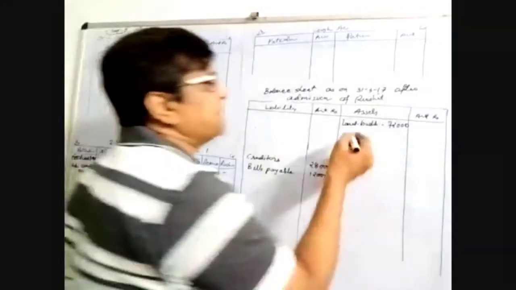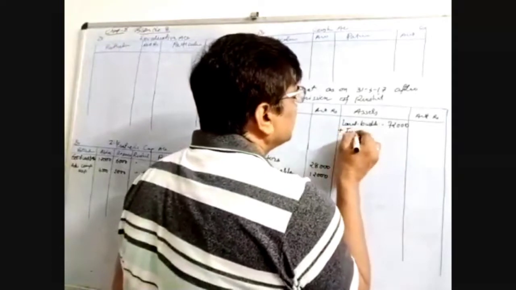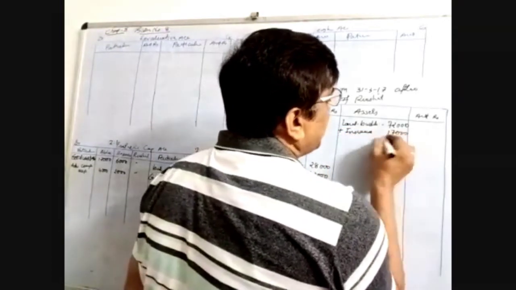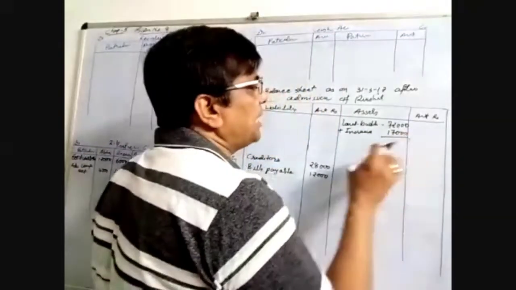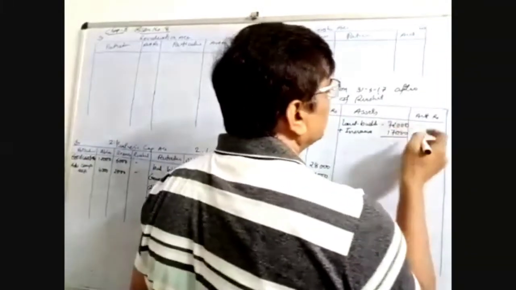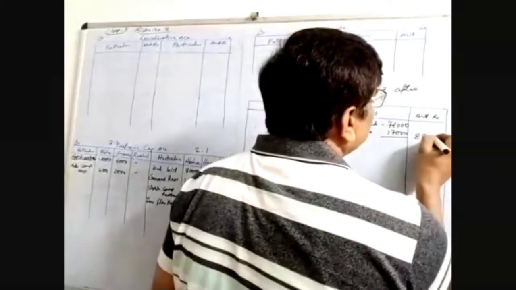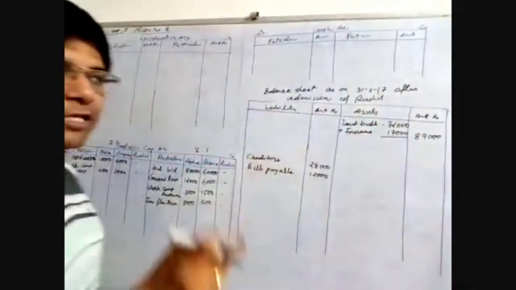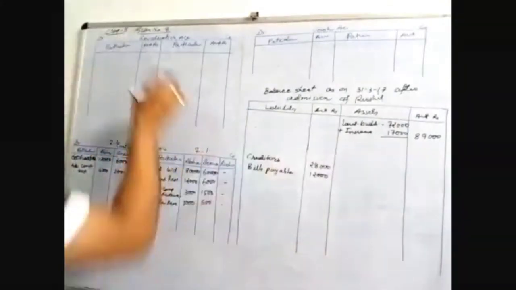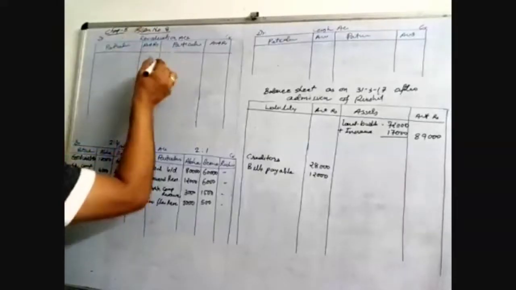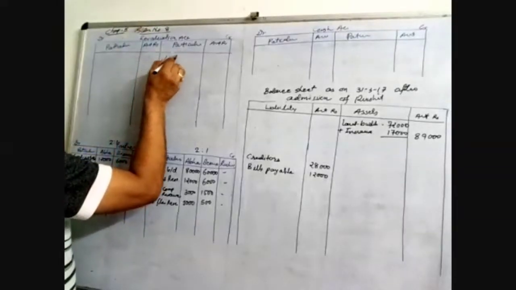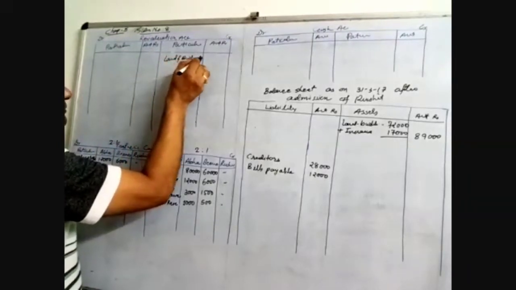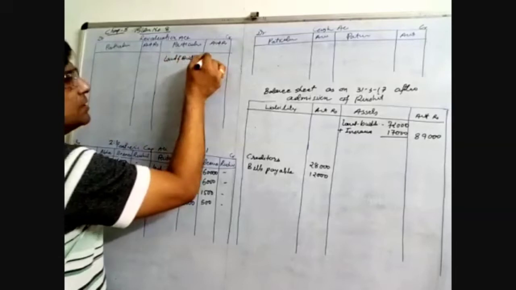It's an increase by 17,000. 17,000 rupees are increased, so it is total 89,000. And whatever is increased, it is our profit. Because assets are increased, that is profit. Profit you have to record in revaluation account credit side. Land and building account 17,000.